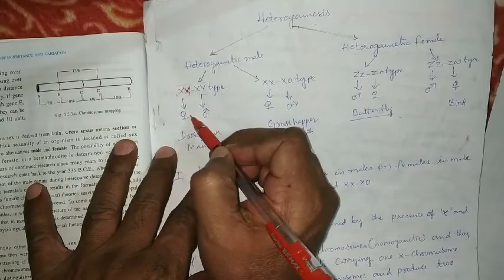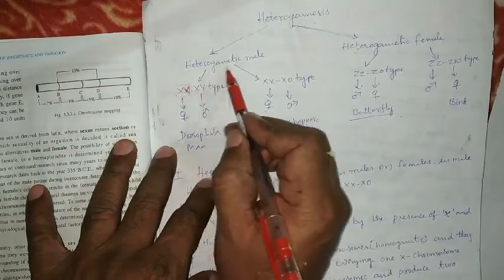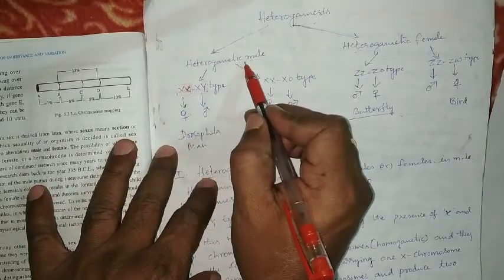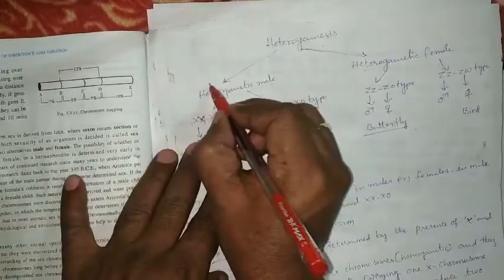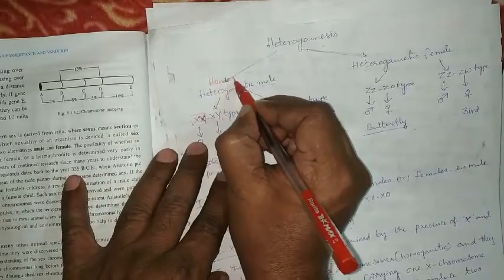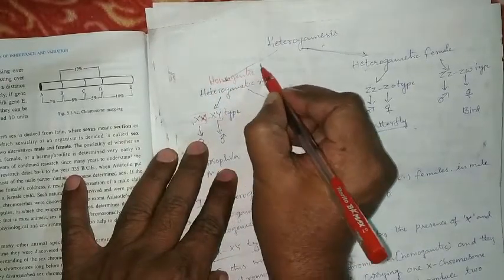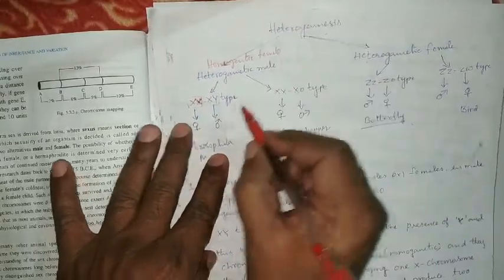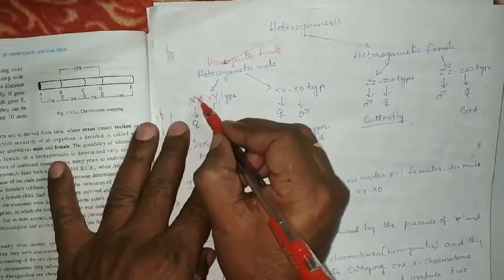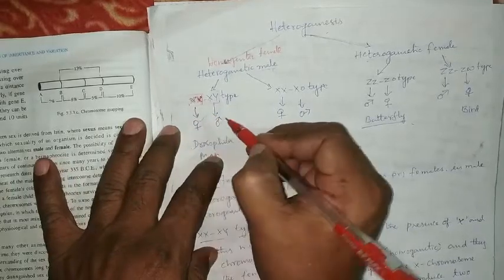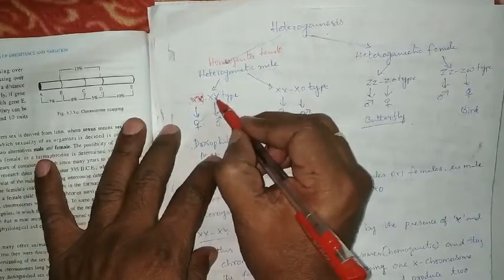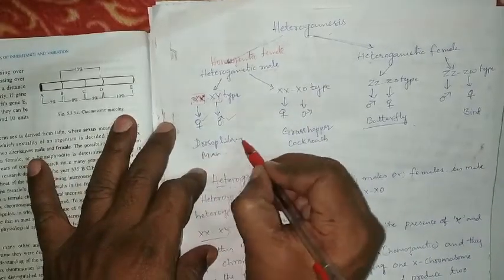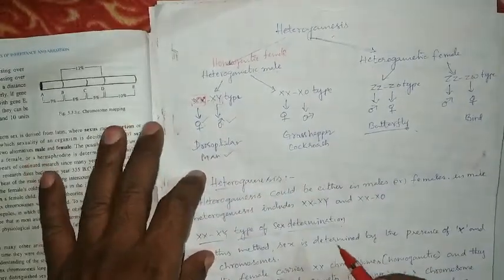So here we have homogametic female and heterogametic male, which is seen in Drosophila and human beings.